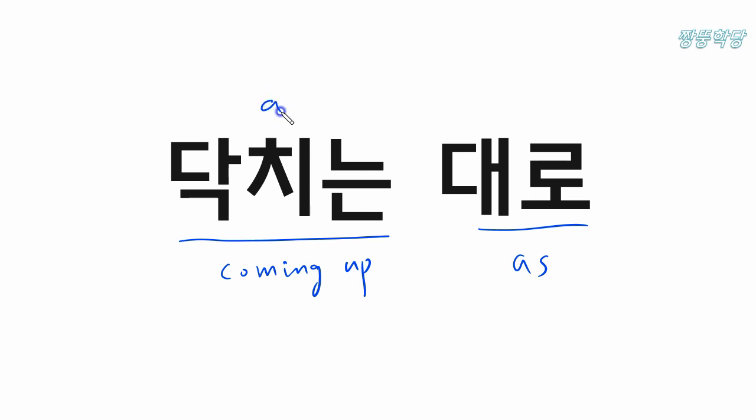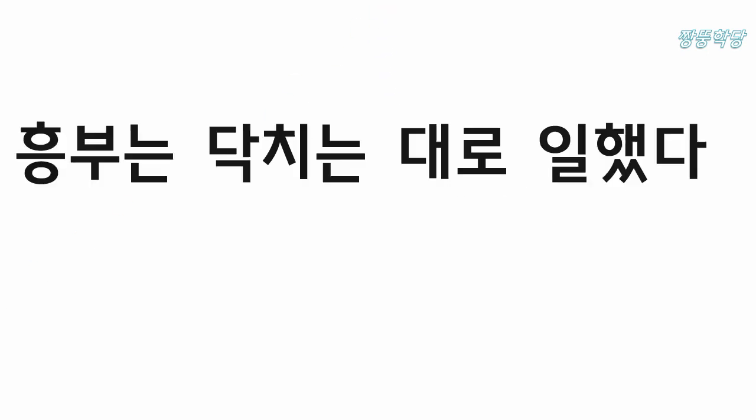And this is adjective and this is adverb. So 닥치는 대로 explains the detail about an action. 닥치는 대로 explains the detail about this action. So this sentence means 흥부 worked as coming up. It means 흥부 worked all of the things that people ask them to do without any refusal.